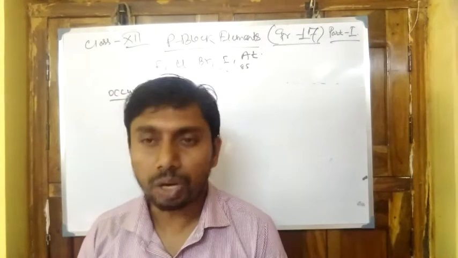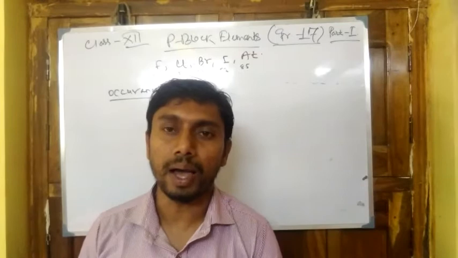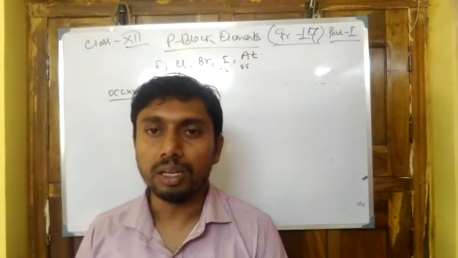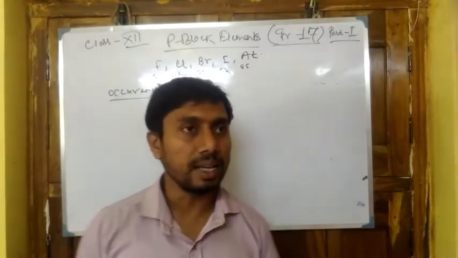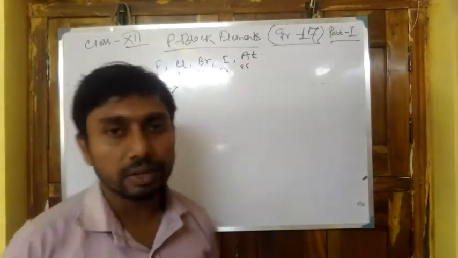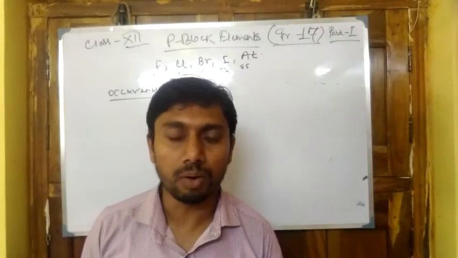Chile saltpeter is contaminated with sodium iodate, NaIO3. It is the source of iodine. Next, astatine. Astatine is radioactive in nature and found in the earth's crust in very small amounts.